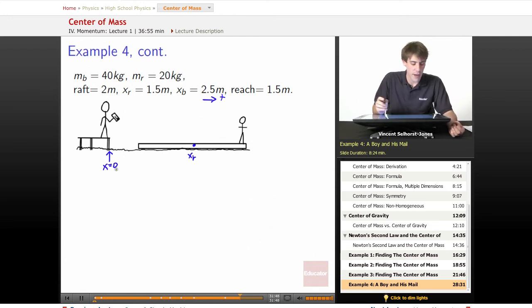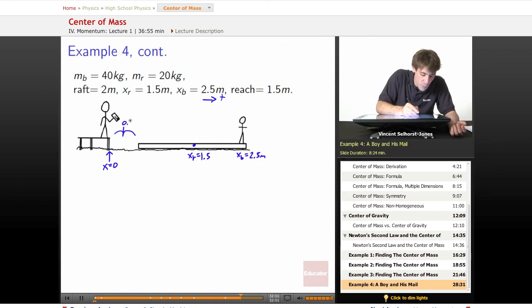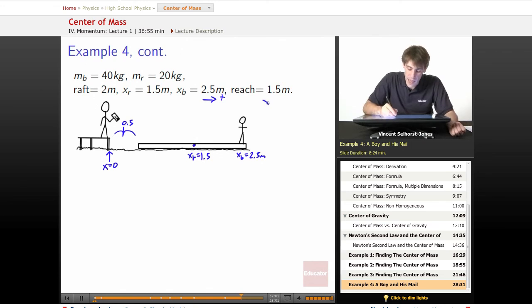All right, so at this point, we can solve for what the center of mass of the system is. XR is equal to 1.5 meters and XB is equal to 2.5 meters, because the edge of the boat was 0.5 and then the boat itself was 2 meters long. So what's the x center of mass of the system going to be? M1 x1 plus M2 x2 all over M1 plus M2.